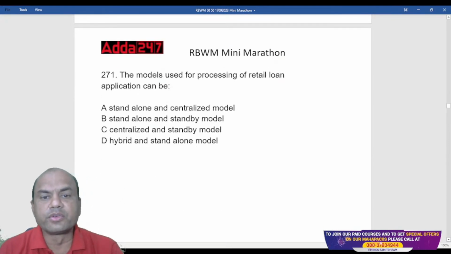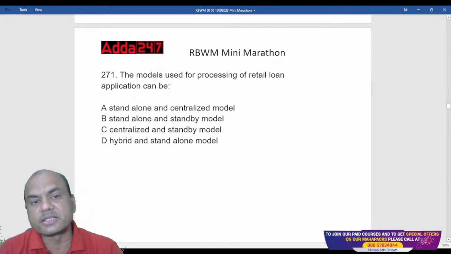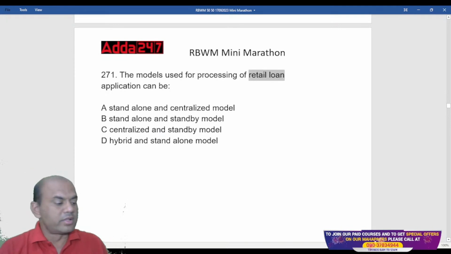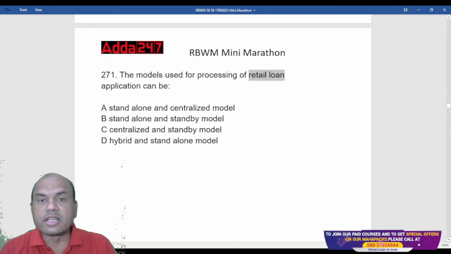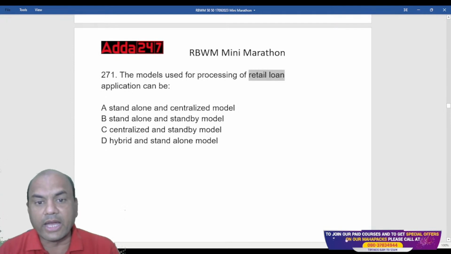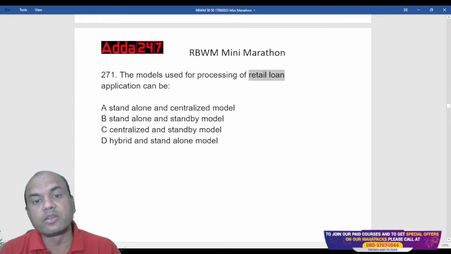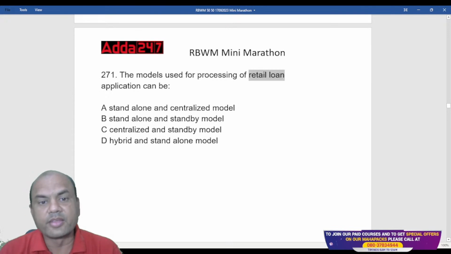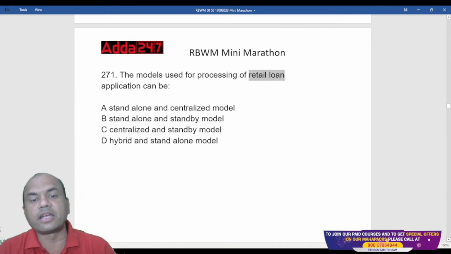The model used for processing retail loan applications can be what? Now we are talking of retail loans. The model used for processing retail loan applications is standalone and centralized model, standalone and standby model, centralized and standby model, or hybrid and standalone model.